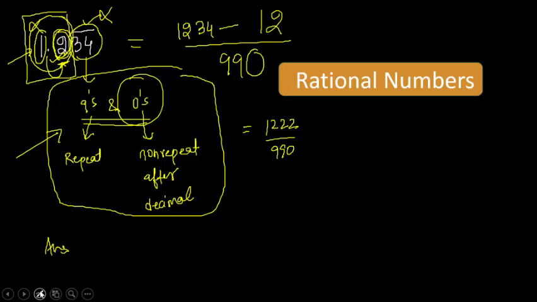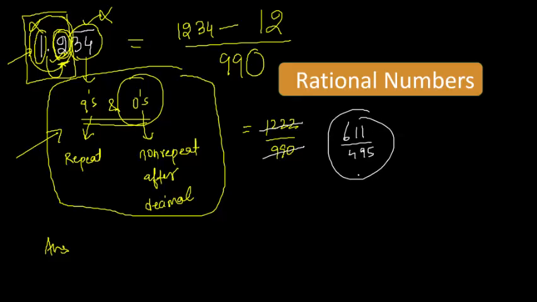And if we can solve it further, simplify this. I think these are divisible by 2. So it will be 611 upon 495. I think further it is not divisible by any number. So this is your final answer. I hope it is clear. Okay.